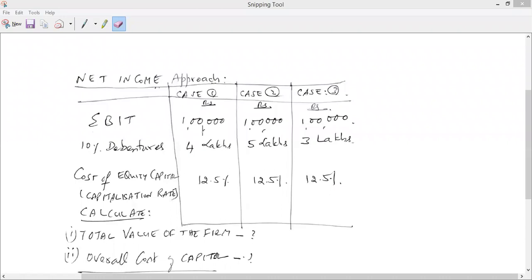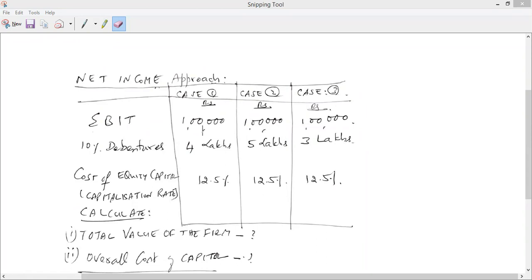So in order to calculate that, just focus on these two things. Your EBIT is how much? 1 lakh for each case, right? Your overall cost of capital, WACC, is how much? 12.5% for each case, right? If you remember in the last questions, we were calculating WACC as EBIT divided by total value. So the formula is WACC equals EBIT divided by value of the firm. Now, in this question, 2 of those 3 elements are given: EBIT and WACC. Can you calculate the value of the firm now?